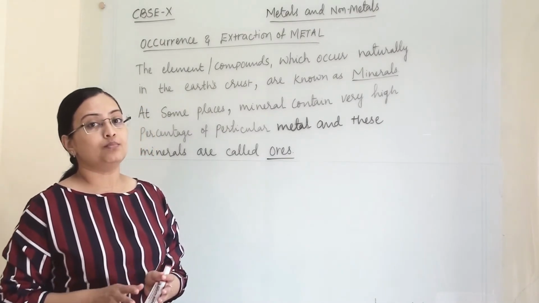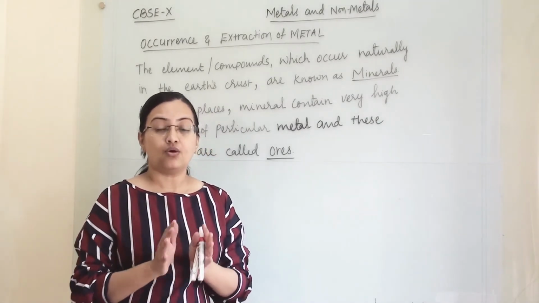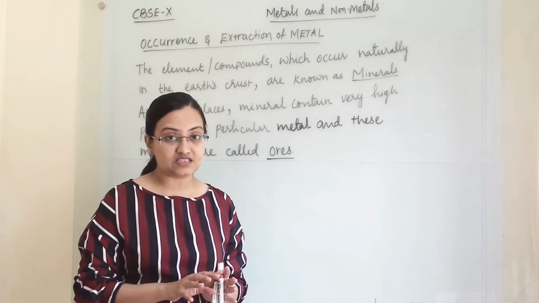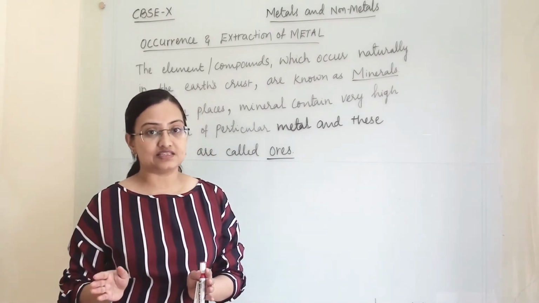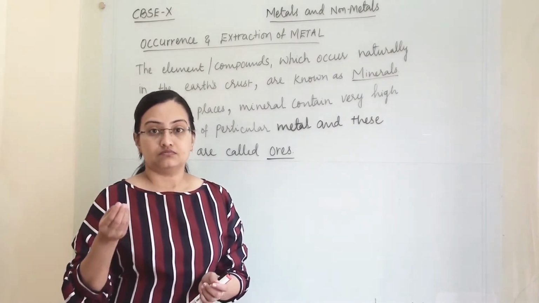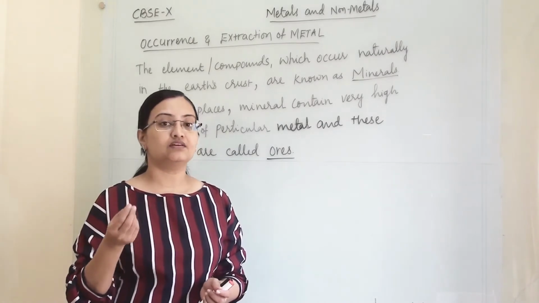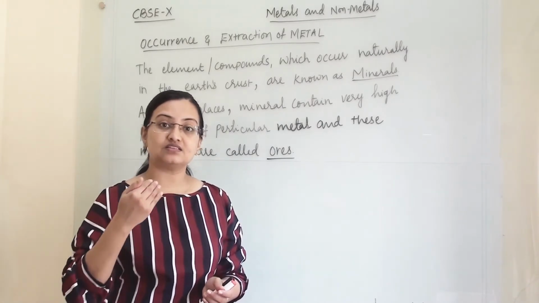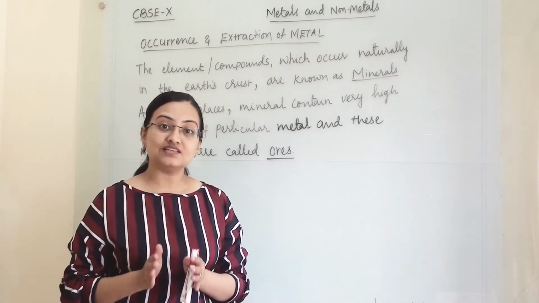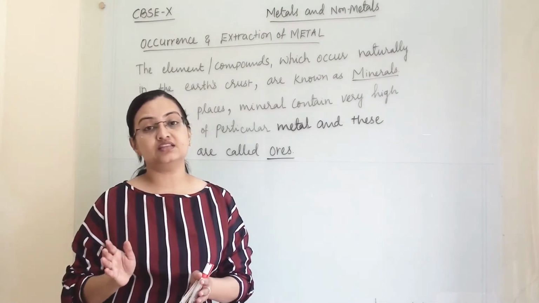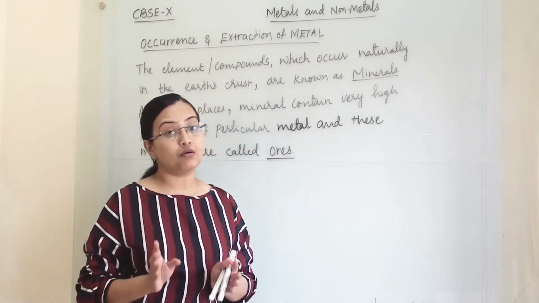It depends upon the metal's reactivity. If a metal is very reactive, then obviously it will be there in the combined state, in the compound state. And if a metal is very less reactive, like gold and silver, we have seen earlier in our reactivity series that these metals lie below all other metals. So these metals are less reactive, so they will be there in their natural state. They will not be there in the combined state or compound state.